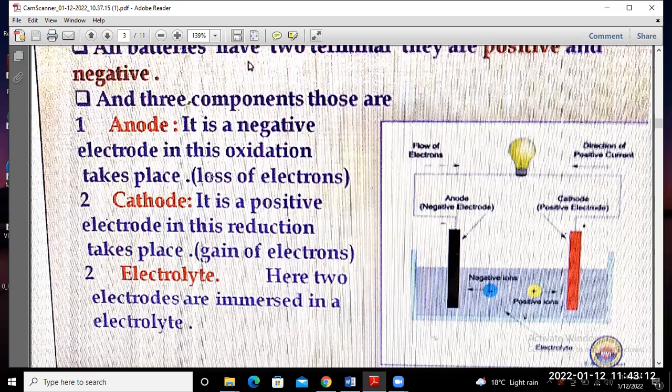So at the cathode, there is gain of electrons. The flow of electrons you may observe from this direction, anode to cathode. So what is the direction of current flow? You may find it is the reverse of the flow of electrons. That means current flows from the cathode to the anode. This is the representation, with arrow marks, for the circulation of positive current.